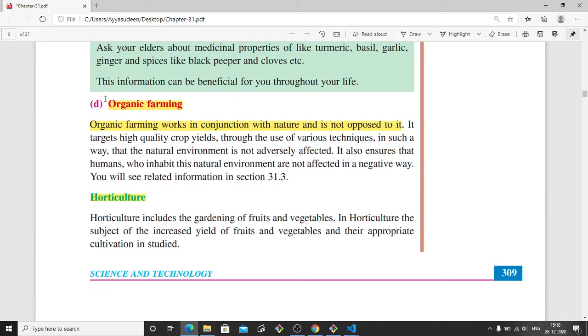The next one is organic farming. Organic farming works in conjunction with nature and is not opposed to it.